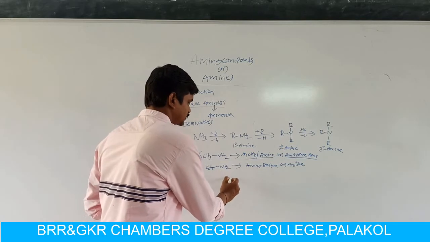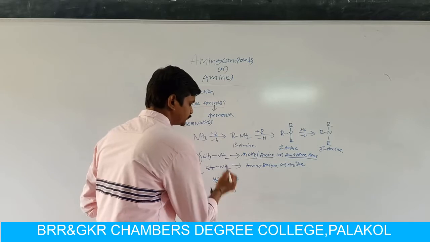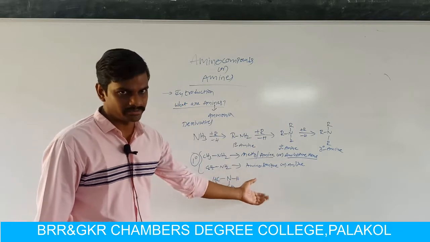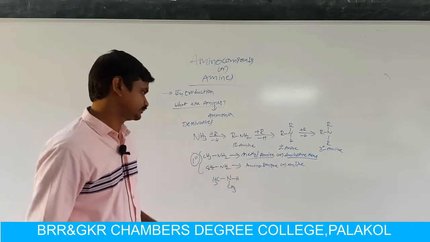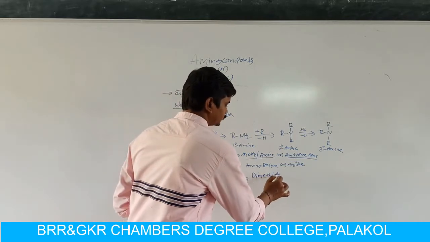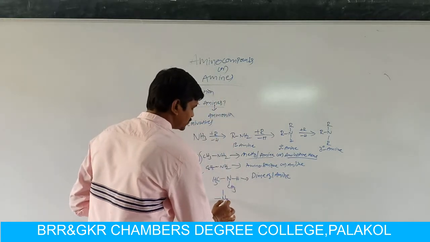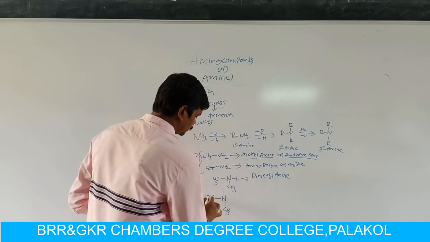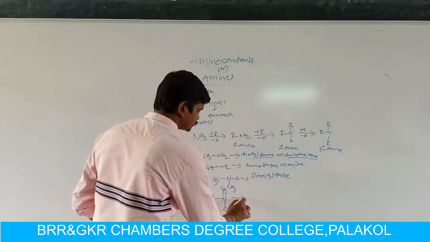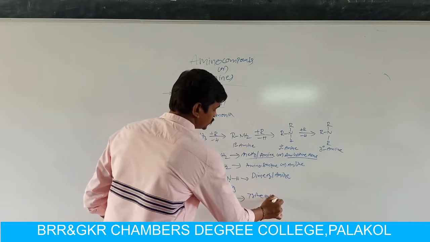In place of the second hydrogen atom, if we take another methyl group, then we get a secondary amine. The name of this compound is dimethylamine. If three hydrogen atoms in the ammonia molecule are replaced by three methyl groups, then we get trimethylamine. It is a tertiary amine.